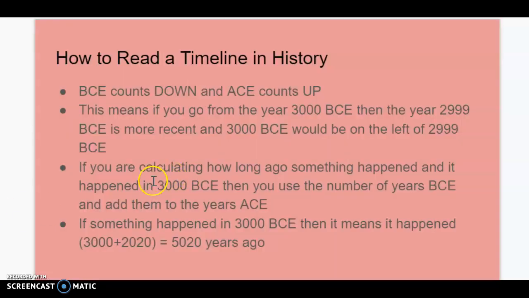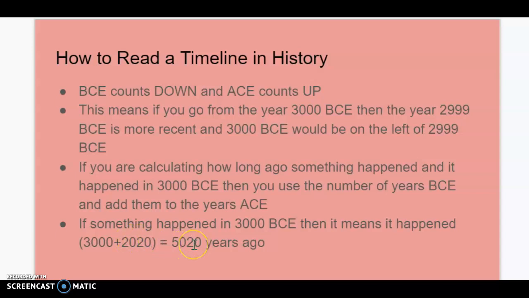If you are calculating how long ago something happened in history, and it happened in the year 3000 BCE, then you use the total number of years BCE, and you add them to where we are today, which is ACE. So if something happened in 3000 BCE, and you want to know how long ago that was from today, which is the year 2020 ACE, you would take 3000, because that's when it happened, and you would add it to 2020.